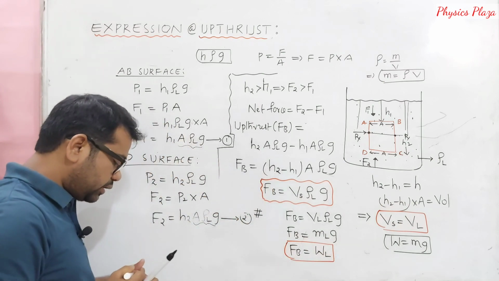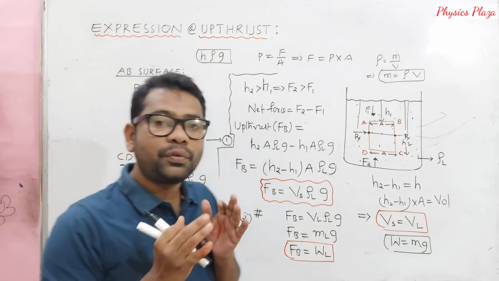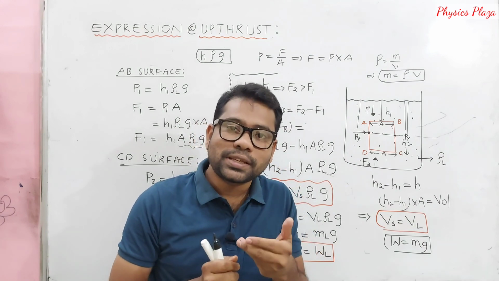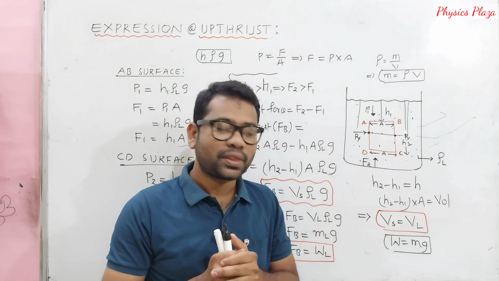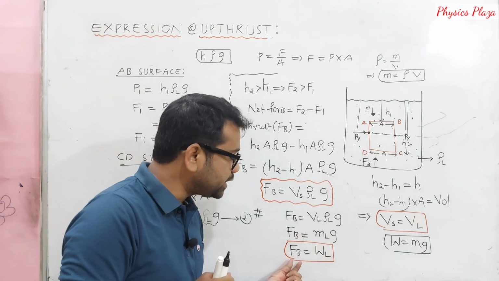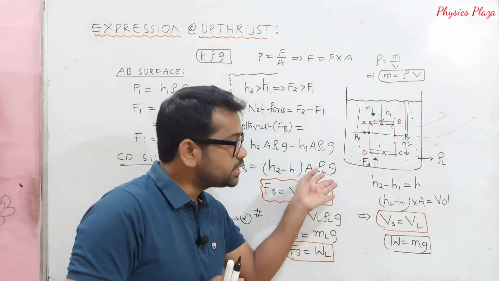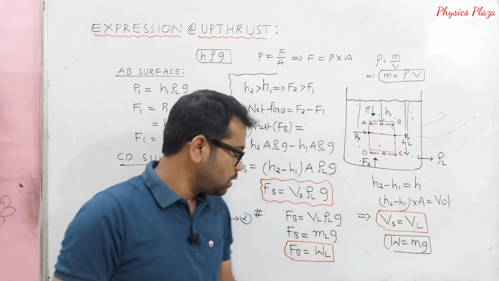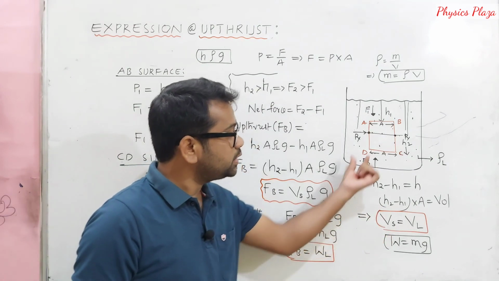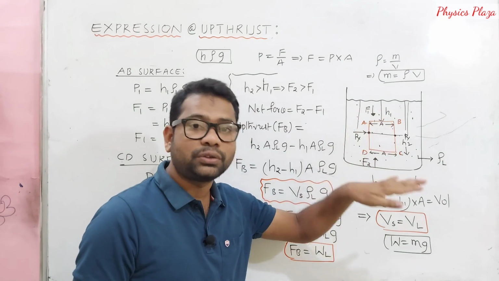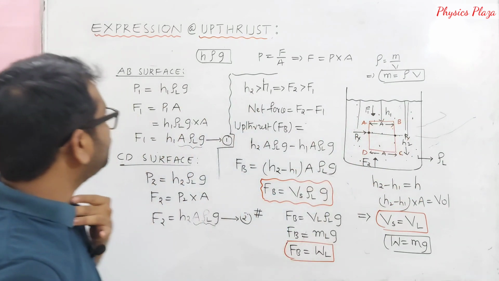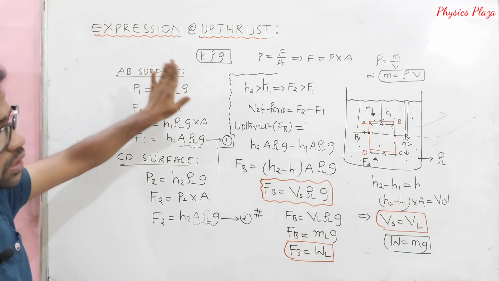Which means whenever a body is immersed in a liquid, it experiences an upward force, and that upward force is equal to the weight of the liquid which is displaced. So the buoyant force experienced by this solid is equal to the weight of the liquid displaced by it. Okay, so children, this is the expression for upthrust.